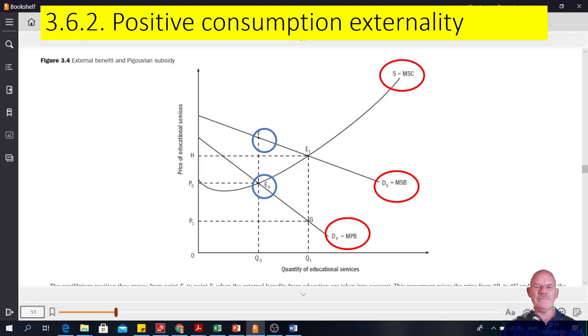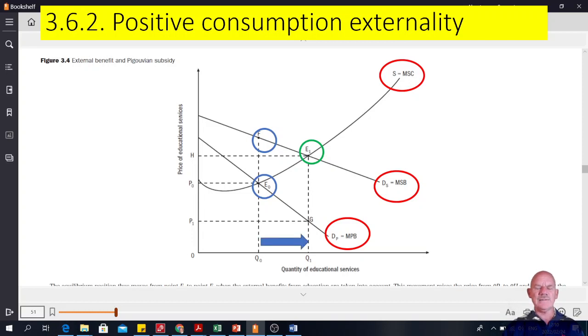So the social benefit of education is much higher than at the equilibrium E0. We want to move to point E1. We want to move onto the marginal social benefit curve, which is the higher demand curve, and that could be achieved through, for example, a subsidy.